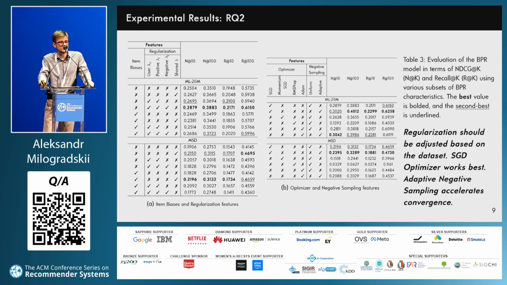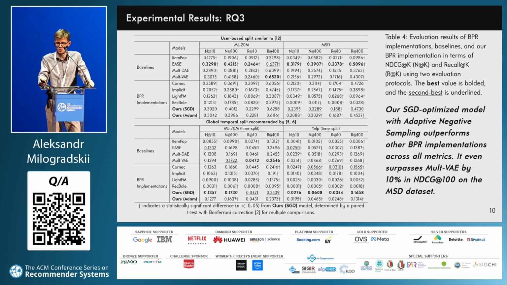Negative sampling methods are tested only with ADAM and standard SGD optimizers with their best hyperparameter values from the optimizer group. The key finding here is that the models with the adaptive negative sampling train significantly faster and achieve better results. For instance, on the MovieLens 20M dataset, the SGD optimized model required 265 fewer epochs.